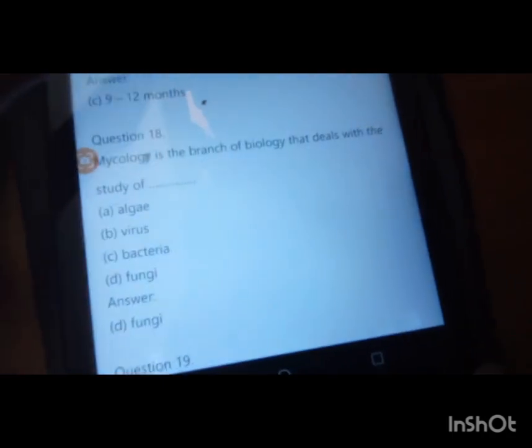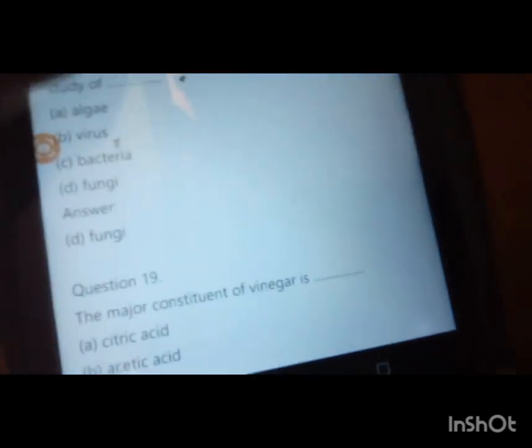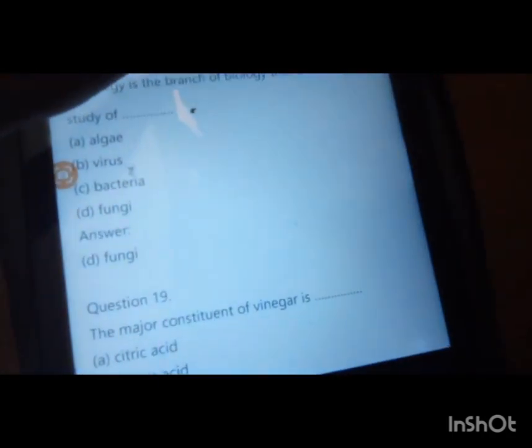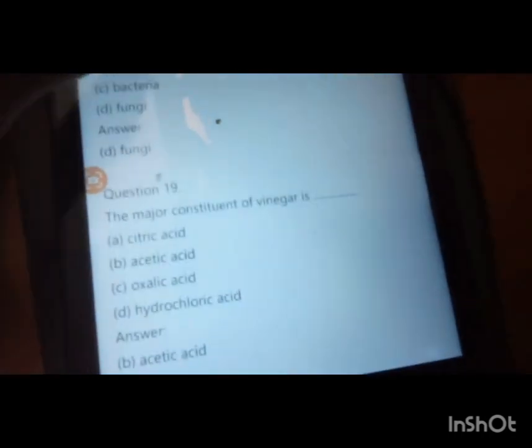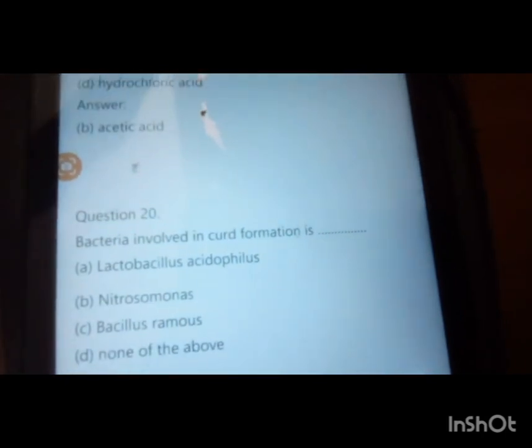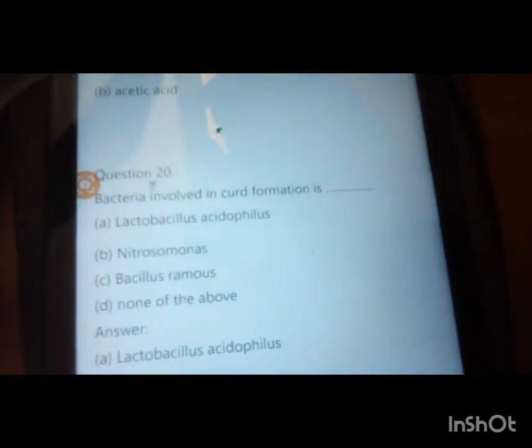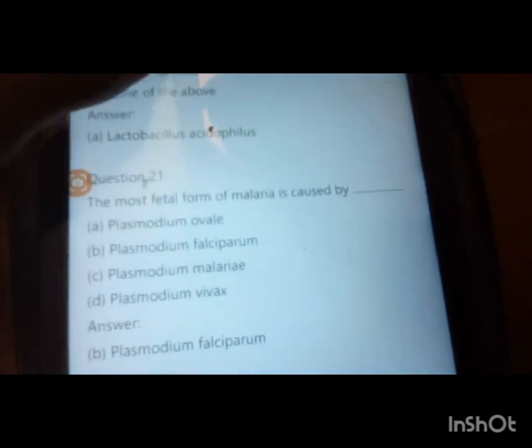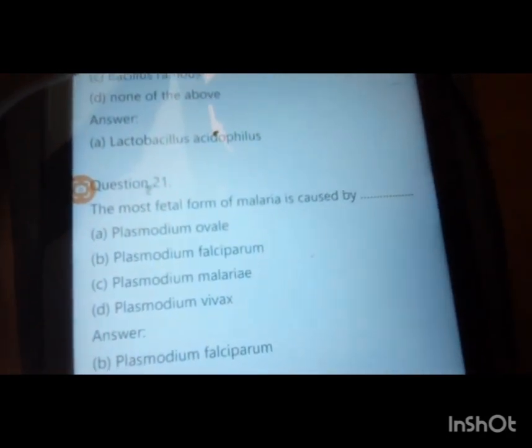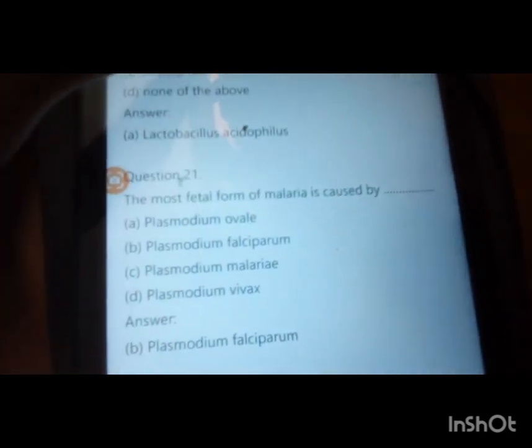Mycology is the branch of biology that deals with the study of fungi. The major constituent of vinegar is acetic acid. Bacteria involved in curd formation is Lactobacillus acidophilus. The most fatal form of malaria is caused by Plasmodium falciparum. Syphilis is caused by Treponema pallidum.